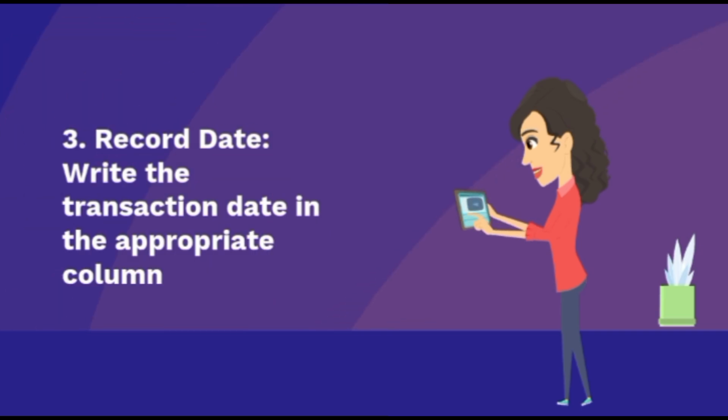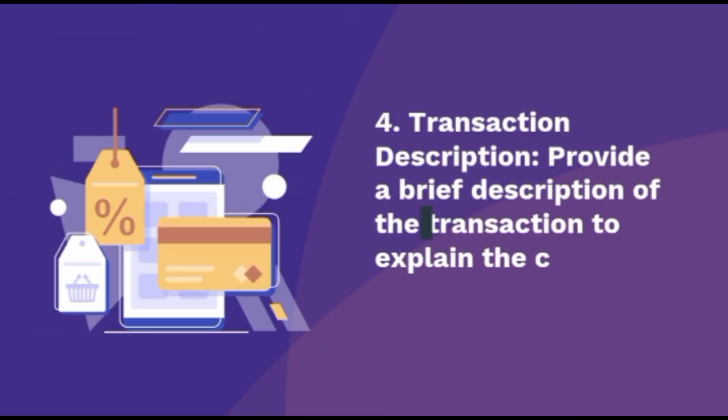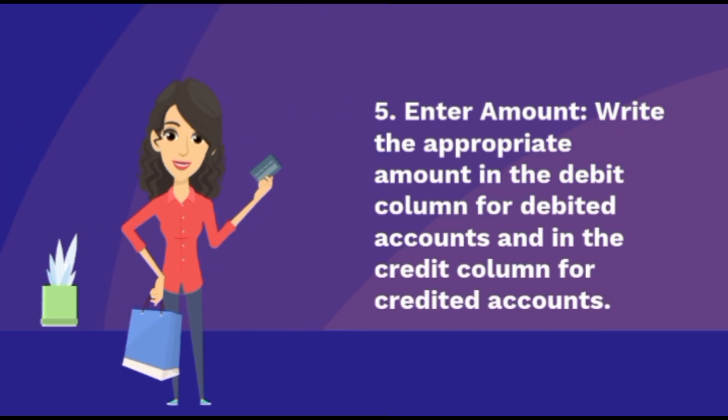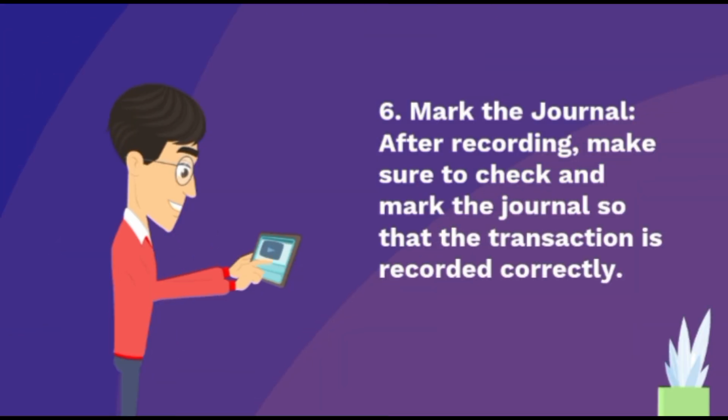3. Record date. Write the transaction date in the appropriate column. 4. Transaction description. Provide a brief description of the transaction to explain the context. 5. Enter amount. Write the appropriate amount in the debit column for debited accounts and in the credit column for credited accounts. 6. Mark the journal. After recording, make sure to check and mark the journal so that the transaction is recorded correctly.